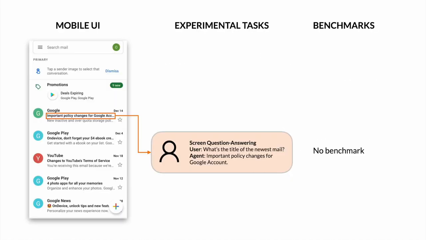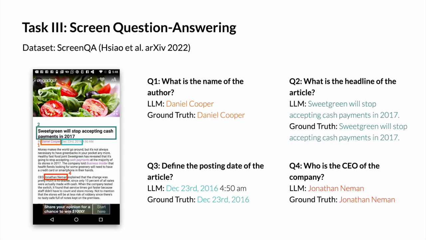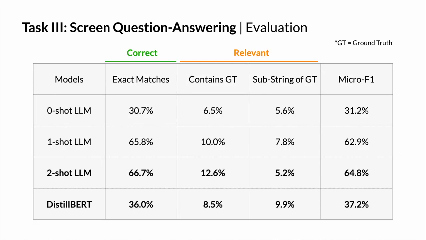The third task is screen question answering. Given a UI screen and a question, the model needs to generate answers based on the screen information. We tested with a small screen QA dataset and found that LLM was fairly capable of generating correct answers. In our evaluation, LLM significantly outperformed DistilBERT, a standard text QA baseline model, achieving more than 60% fully correct answers. The zero-shot LLM already achieved more than 30% exact match score, showing the model's intrinsic ability of question answering.